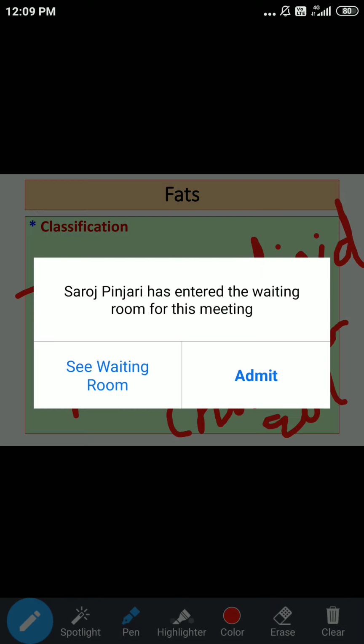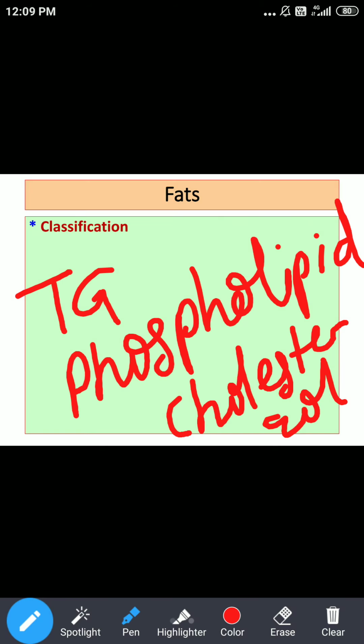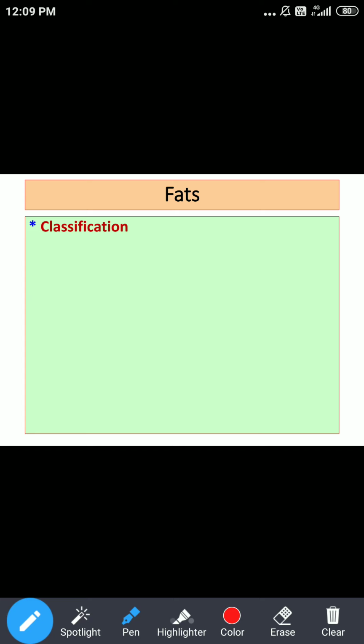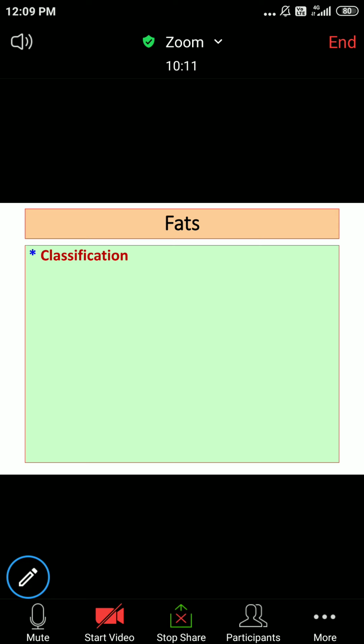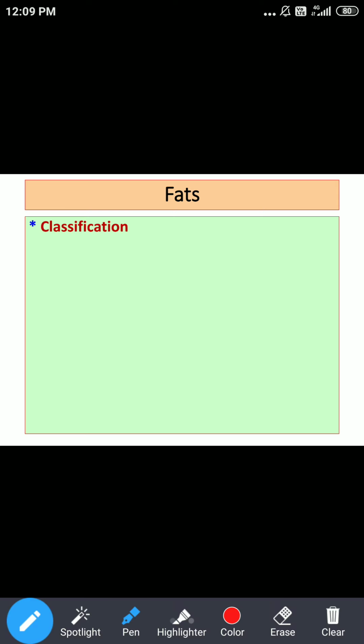First we will talk about triglycerides. We said lipids are formed from alcohol and acid. The acid is clear: fatty acids. As far as the alcohol is concerned, triglycerides are esters of glycerol.